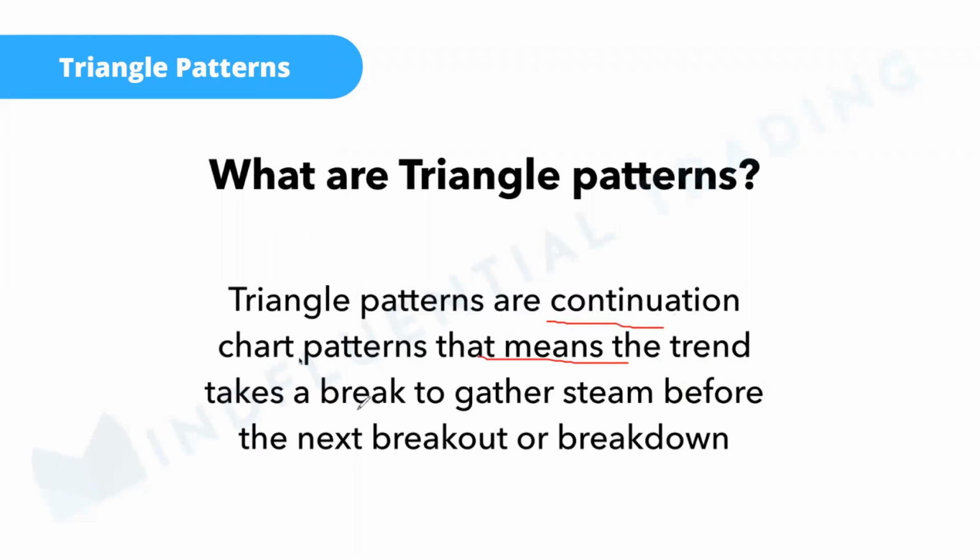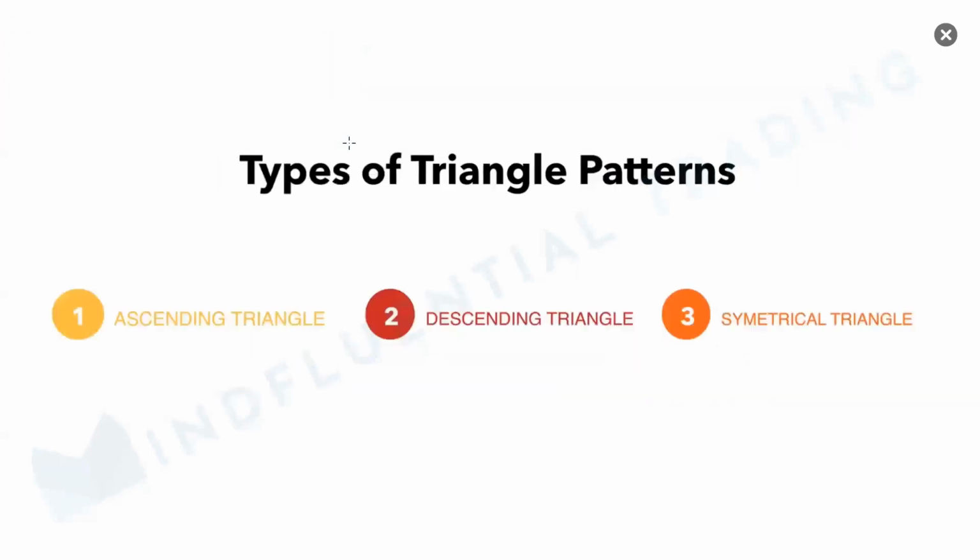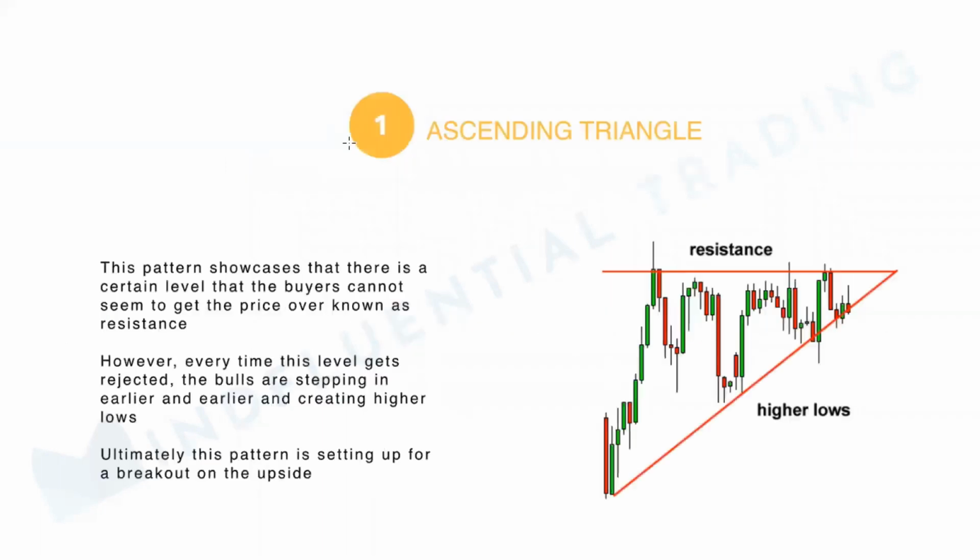That means that when the trend takes a break, it will gather some kind of consolidation before it gives a next breakout in the same direction. Let's see what are all the different triangle patterns which are involved. One is ascending triangle, second one is descending triangle, next one is symmetrical triangle. Okay, what is ascending triangle?